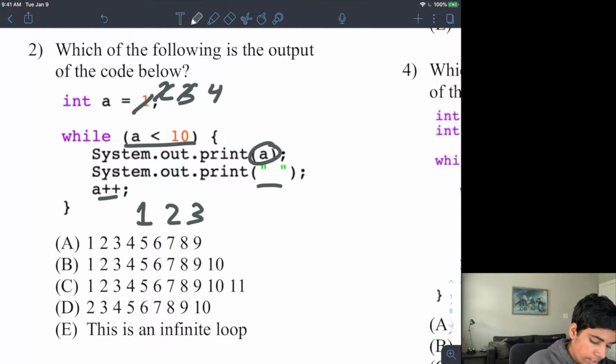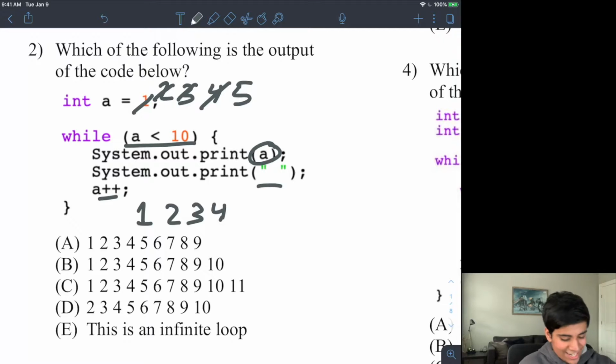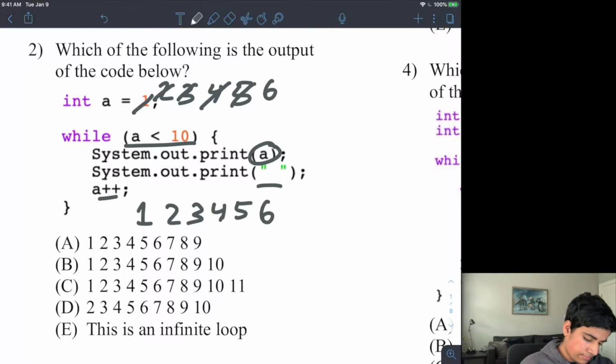a. Now it is 4. 4 is less than 10. That is true. So I print out 4. I add a space. And then I add 1 to a. Now a is 5. Is 5 less than 10? It is. So I print out 5. And then I print out a space. And then I add 1 to a, which is 6. I print out 6 because 6 is less than 10. Then I have a space, right? Then I add 1 to a, which is 7.